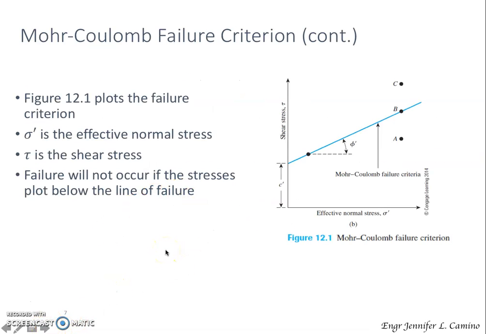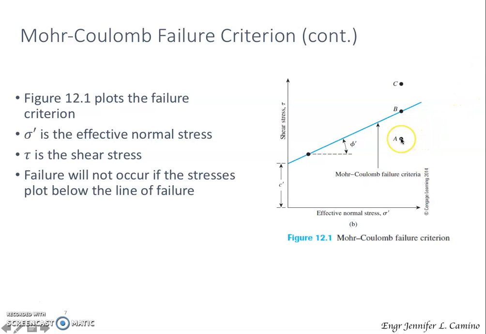So this figure shows our Mohr-Coulomb failure criterion. In this figure, we have plotted our failure criterion. This line is our Mohr-Coulomb failure criterion, and we have plotted the effective normal stress versus our shear stress. For this illustration, if the effective normal stress and the shear stress are at point A, meaning to say shear failure will not occur along the plane.